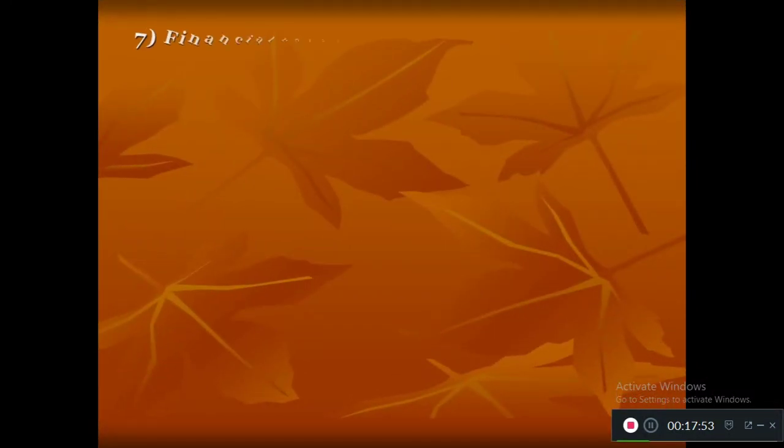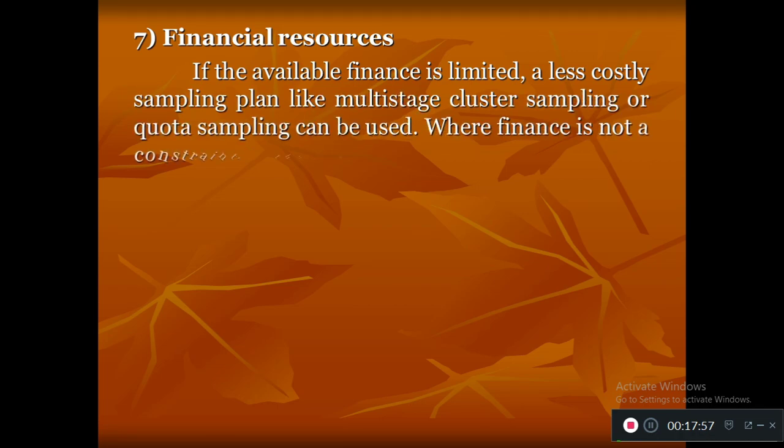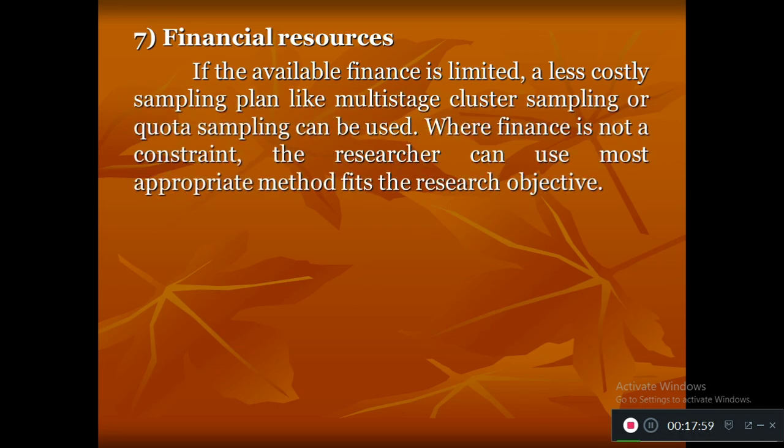So the next criteria is financial resources. When we have more amount of money, when we have more amount of time, when the finance is not a constraint, then we can go for probability sampling techniques. When we have limited amount of money, then we can go for multi-stage. In that we can use cluster sampling technique or quota sampling technique.